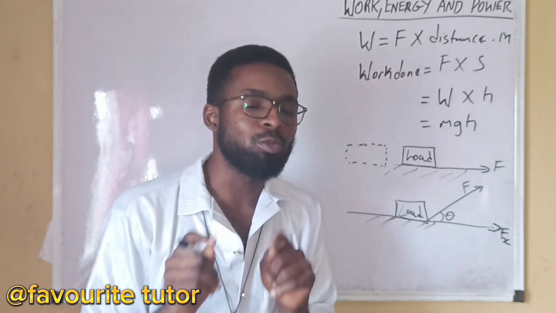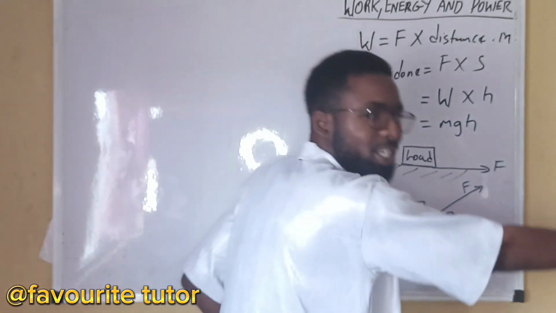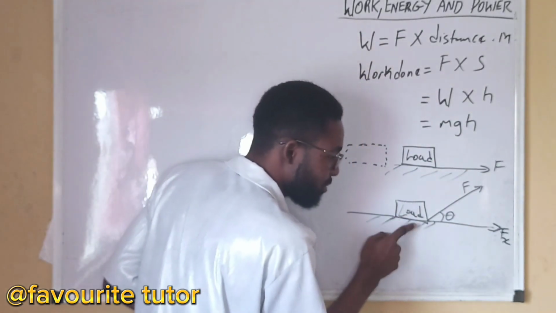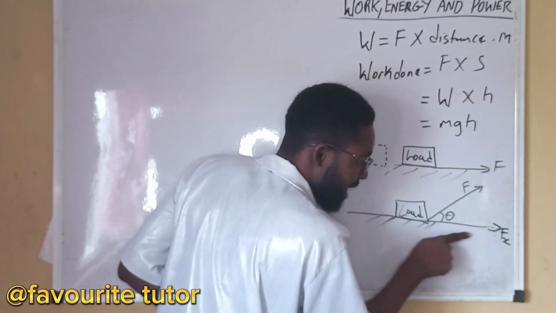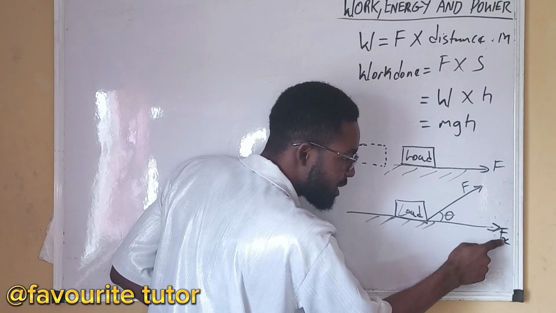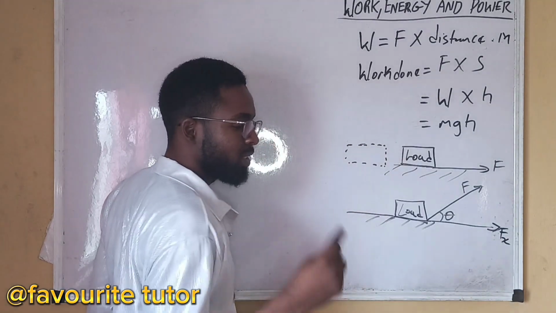Work is said to be done when a force is applied to a body and the body moves in the direction of the force. Which direction did the body move to? The x direction, which is the horizontal. So we need to consider this horizontal force. Now, how do we get this horizontal force?